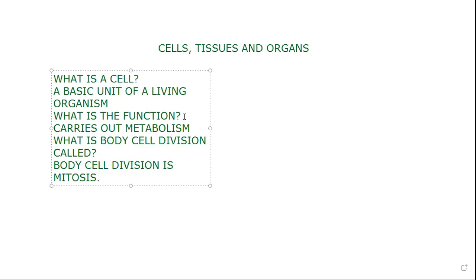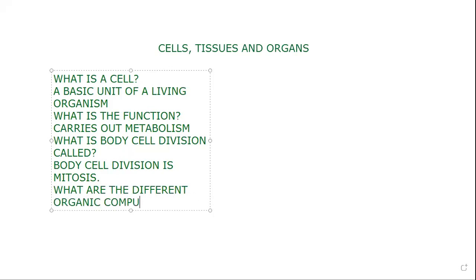All right, what else? Let's go to what are the different organic compounds of a cell? Let's see, Andrea. The organic compounds of a cell are proteins, carbohydrates, and lipids.